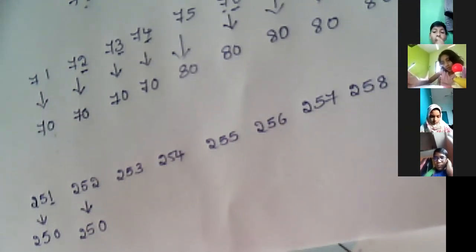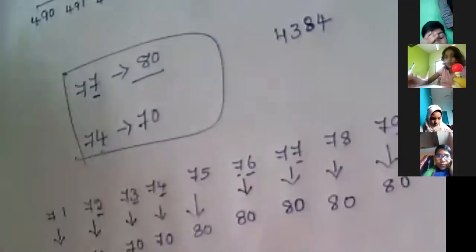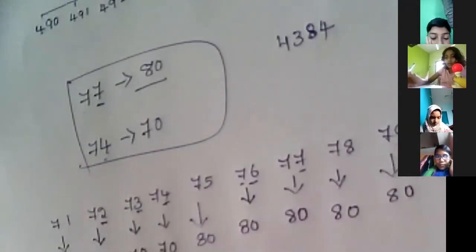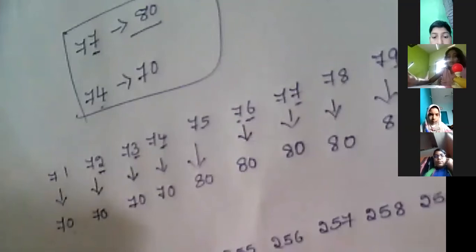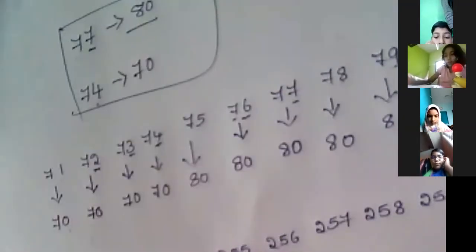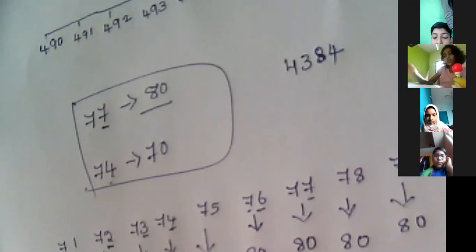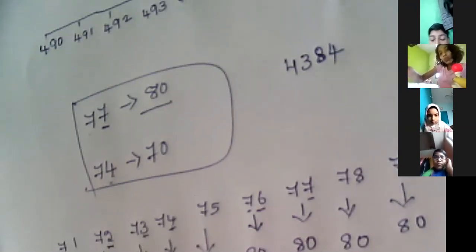Otherwise, shall I give you the number? A 4-digit number, shall I give? Yes. So the number is 4384. So this number 4384 is your homework today. You have to complete 251, 252, 253, and after that, 4384 is your number. You have to estimate the nearest 10 for that number.